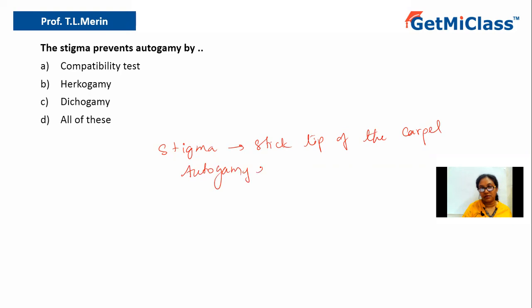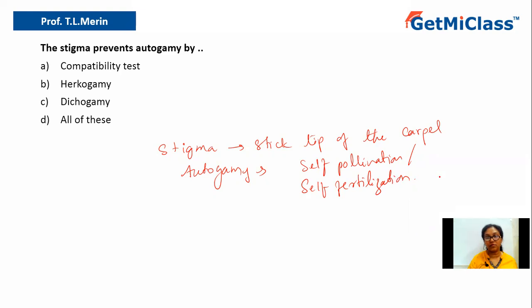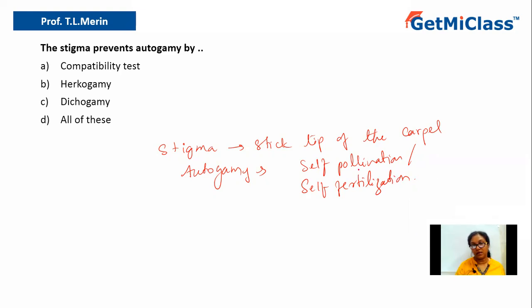Autogamy is nothing but self-pollination, as well as self-fertilization, because if there is self-pollination, there will be self-fertilization. Sometimes pollination occurs, but still fertilization may not occur. In both cases, you should know the difference very well.